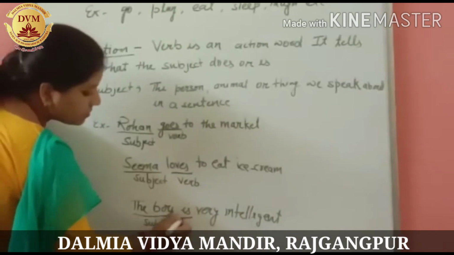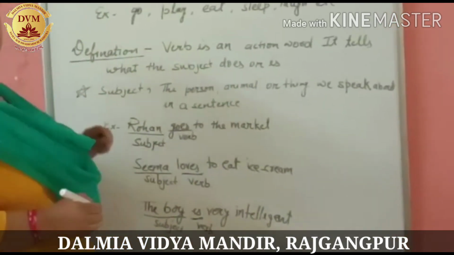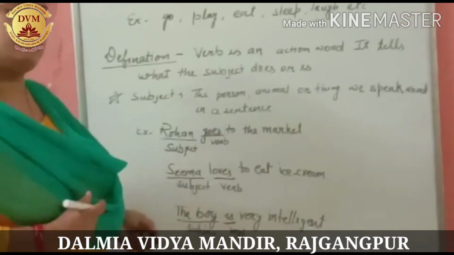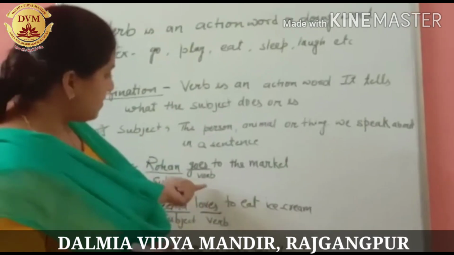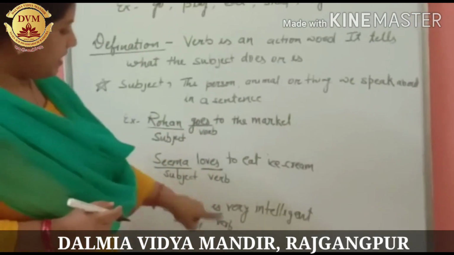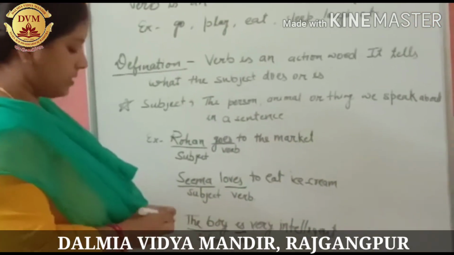So this is also a verb. This is also a verb. अब इसके बाद हम लोग पढ़ेंगे. Now you will have one question. Then what is the difference between this verb and this verb? Right? ये दोनों verb में क्या difference है? तो अभी मैं आगे आपको बताऊंगी क्या difference है. Okay?